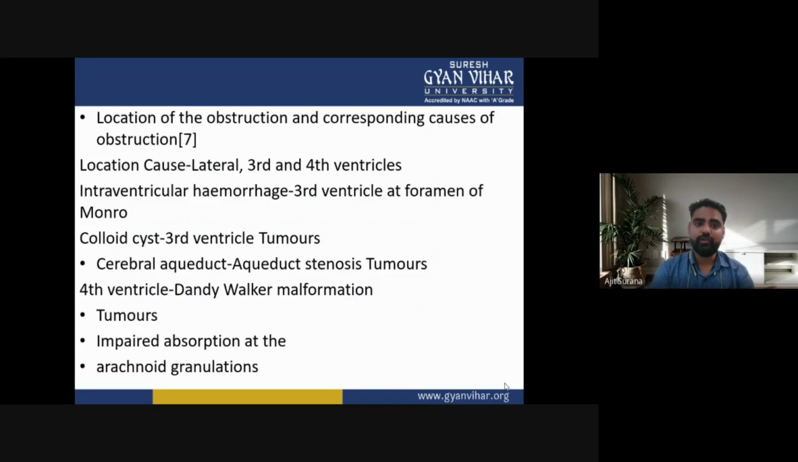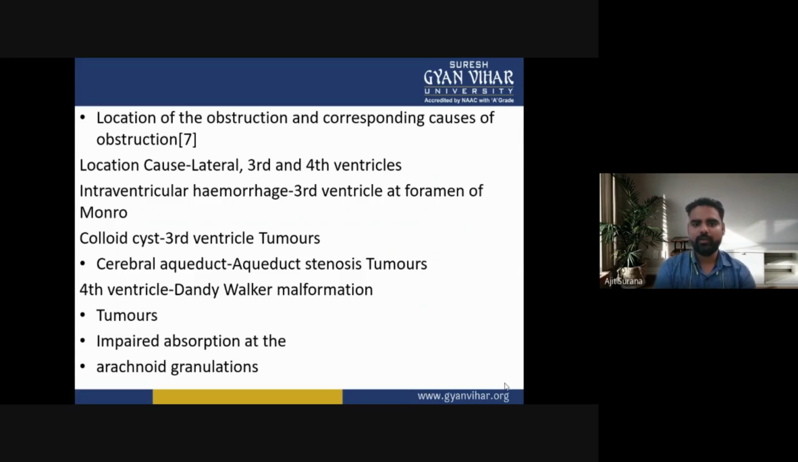Now, the location of the obstruction and the corresponding causes of the obstruction. Location: lateral, third and fourth ventricles of the brain. Intraventricular hemorrhage occurs at the third ventricle at the foramen of Monro. Colloid cyst occurs at the third ventricle. Tumors. Cerebral aqueduct: aqueduct stenosis. Fourth ventricle: Dandy-Walker malformation, tumors. Impaired absorption at the arachnoid granules.